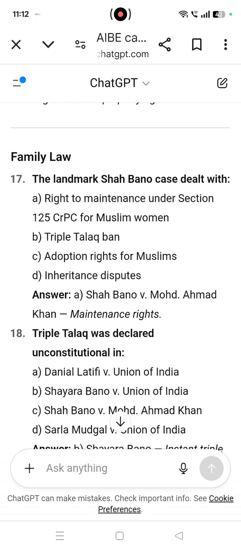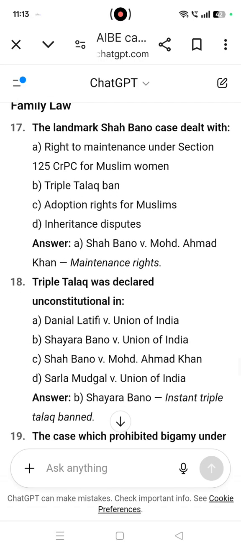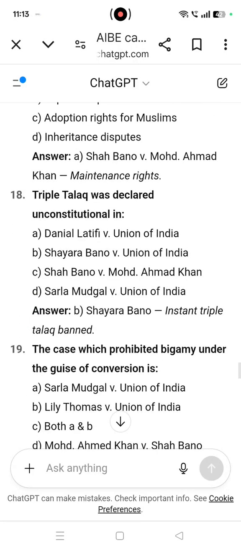Coming to family law, the landmark Shah Bano case dealt with Shah Bano versus Muhammad Ahmad Khan about the maintenance rights. So, here the answer is right to maintenance under Section 125 CrPC for Muslim women. Triple talaq was declared unconstitutional in Shayara Bano versus Union of India about the instant triple talaq which was banned.